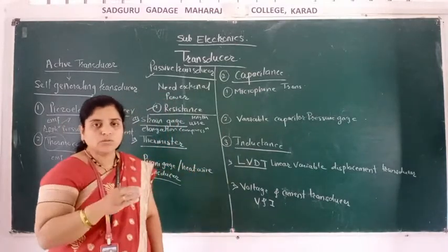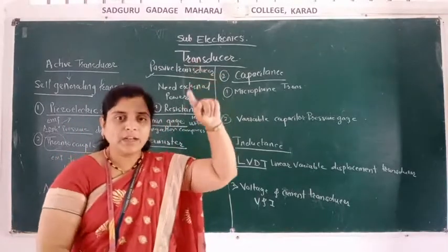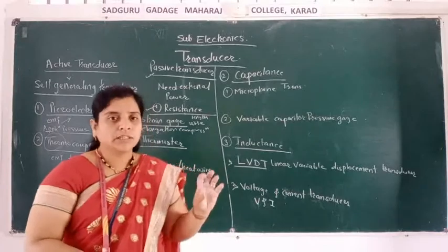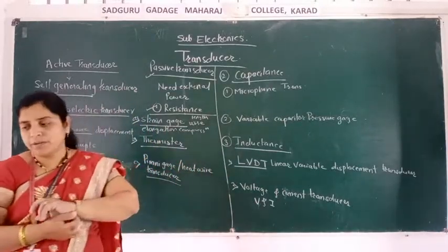When an external source is applied, the length of the wire is elongated or compressed in the strain gauge. Only this much you have to remember.